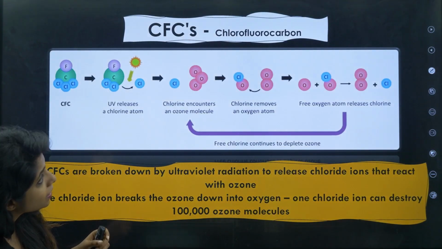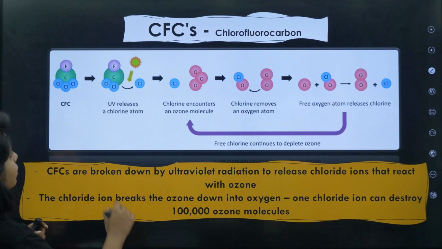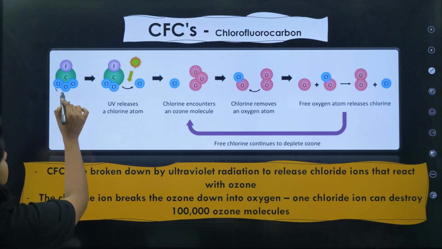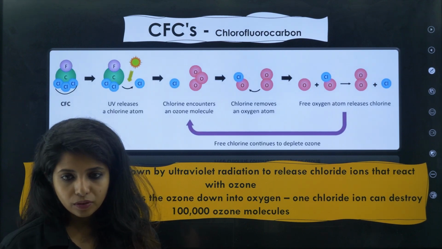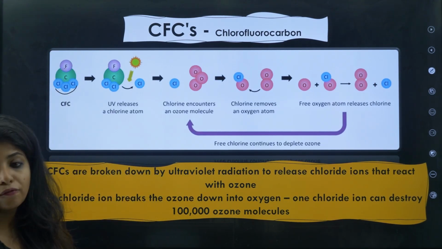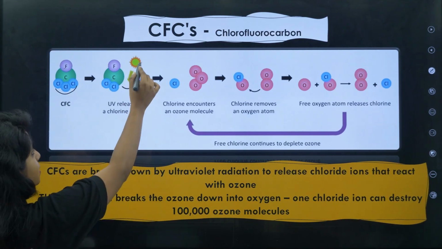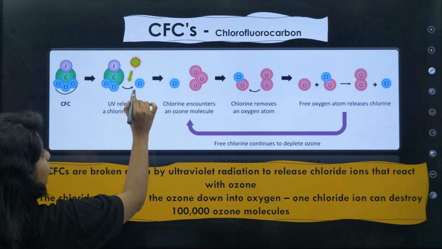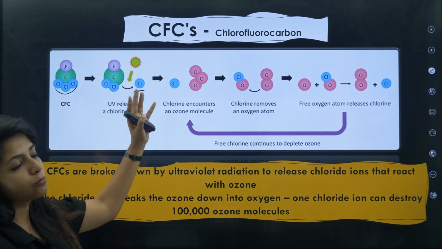Now, let's see the CFC molecule and how it is going to cause the trouble. Over here there is a CFC molecule where there are 3 Cl, that is, chlorine atoms. So there are 3 chlorine atoms, 1 carbon, and then there is a fluorine atom. Chlorofluorocarbons. Now when the sun's rays fall on this particular CFC, 1 Cl is released. 1 chlorine atom is released.